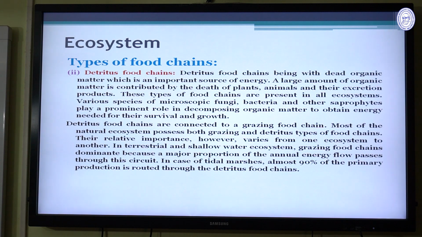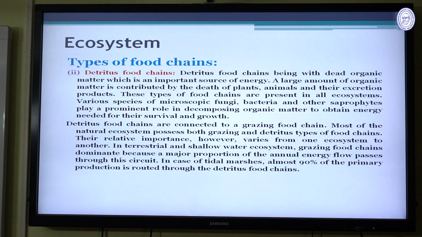Detritus food chain begins with the dead organic matter, which is then the important source of energy. A large amount of organic material is contributed by the death of the plants, animals, and their excretory products.